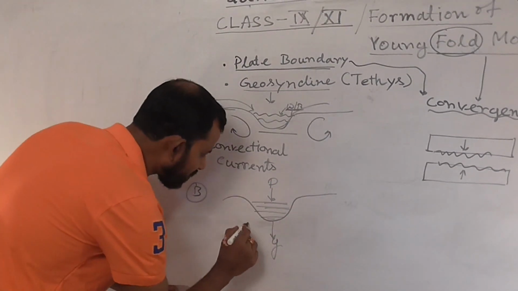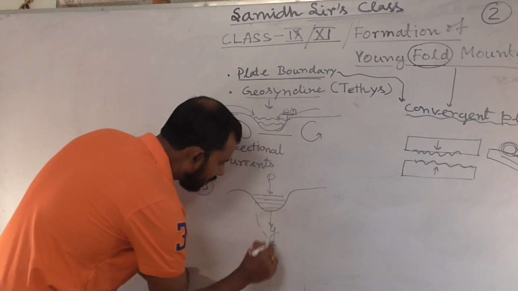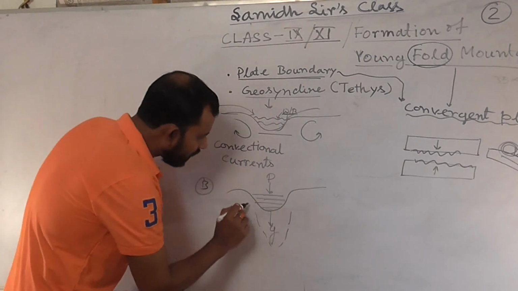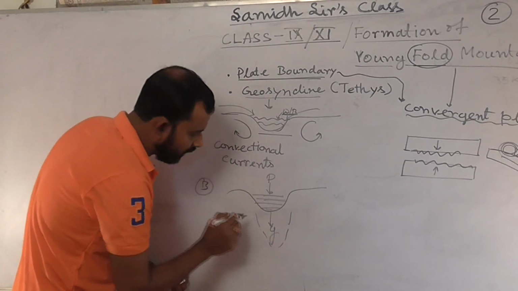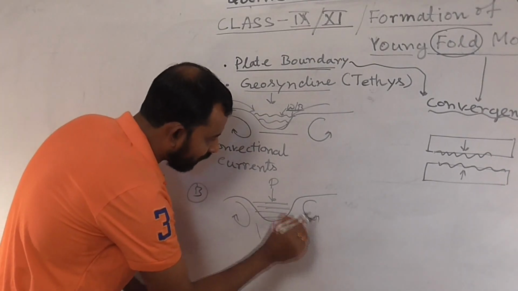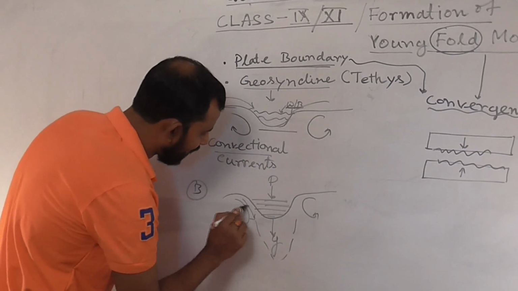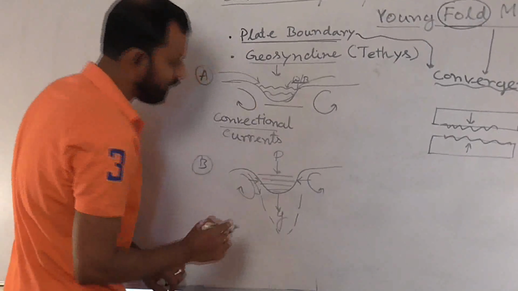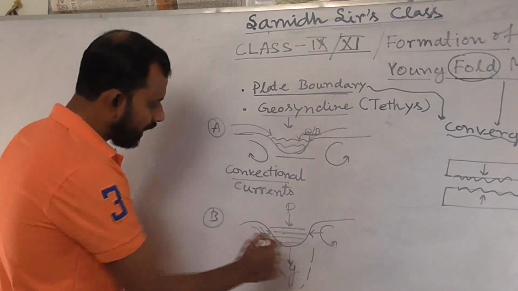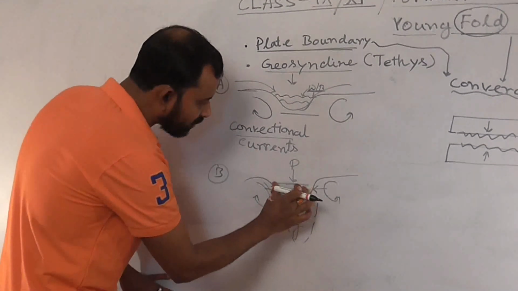Means this geosyncline will go further into the interior portion of the earth due to the pressure as well as the pulling by gravity. And from the sides we are getting the active condition of the convection currents, which are also exerting sideward pressure. So sideward pressure leads to the formation of what? Leads to the formation of less void.